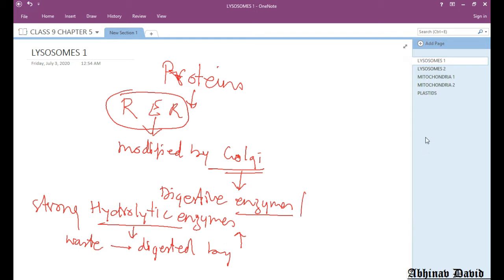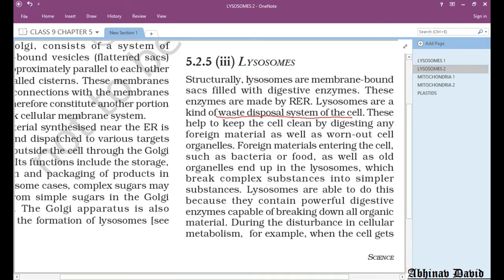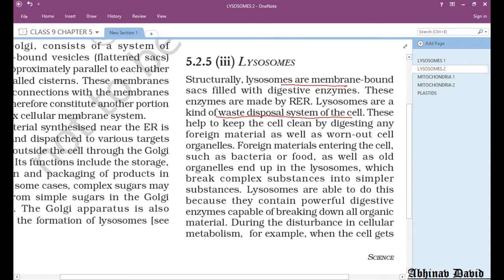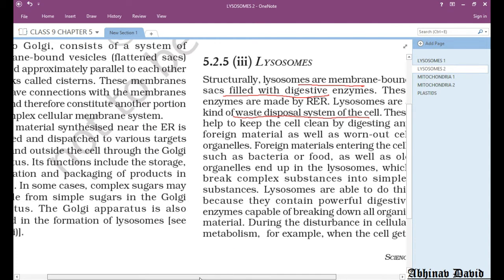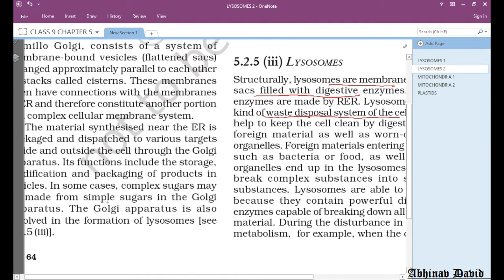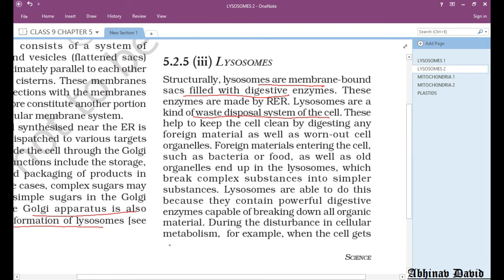Now let us see what is given here in the NCERT. Lysosomes are membrane bound organelles, sacs which are filled with digestive enzymes. If you see in the last part of the Golgi, what is written here is that the Golgi apparatus is also involved in the formation of lysosomes. Now lysosomes, see what is written here. These enzymes are made by RER. These enzymes are made up of proteins, and these proteins are modified by the Golgi apparatus.